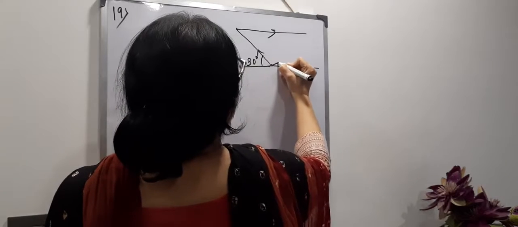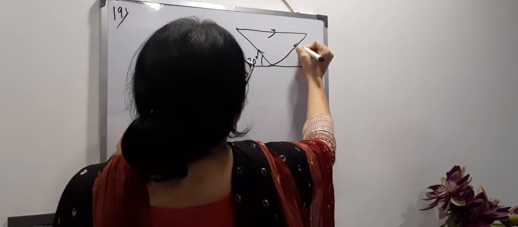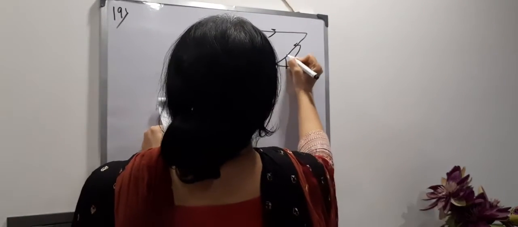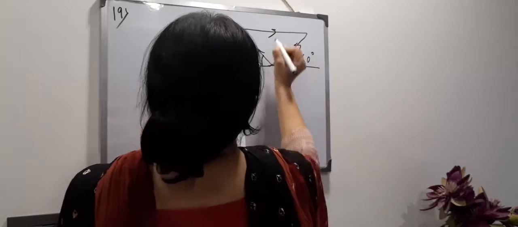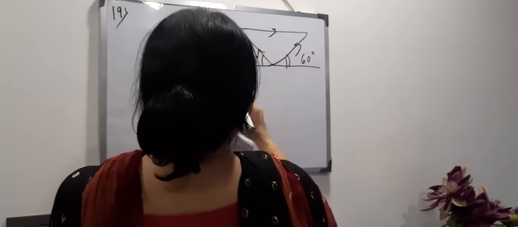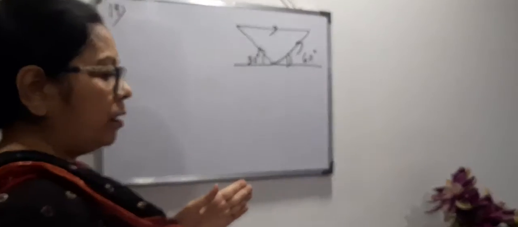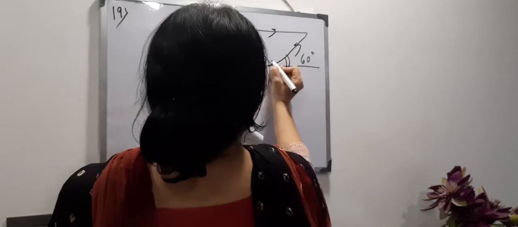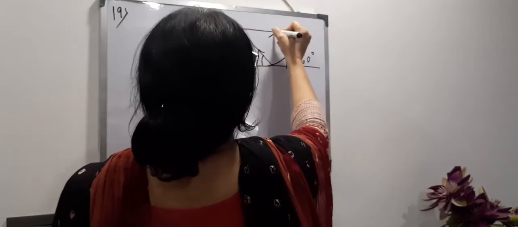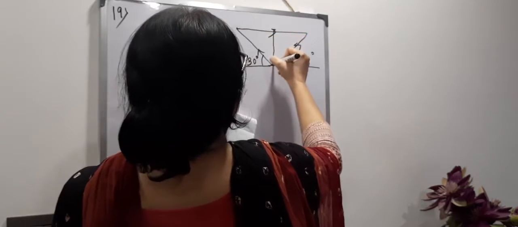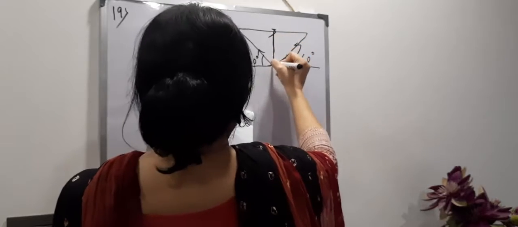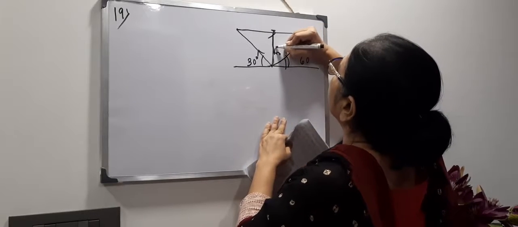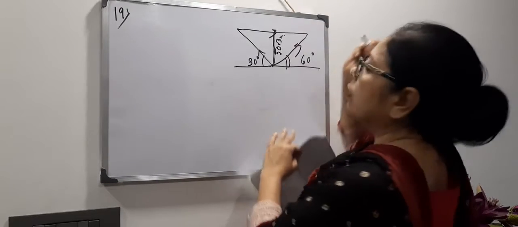And after 2 minutes he is seeing the bird in this position. This is the south position at an angle of 60 degree. Clear? And the bird is flying along a straight line. So this is a straight line, and the distance from the ground will be the same all along, and that is given as 50 root 3 meter.